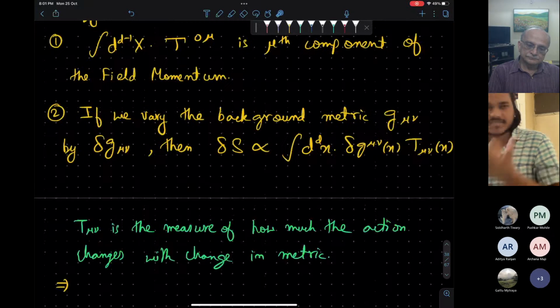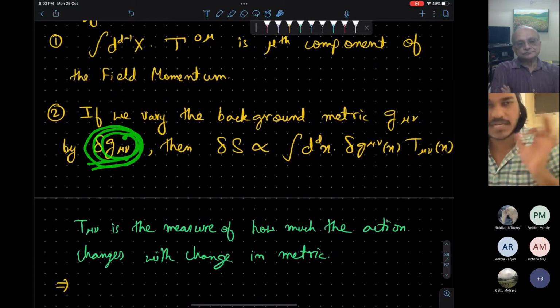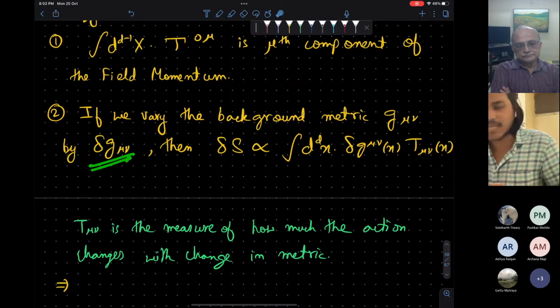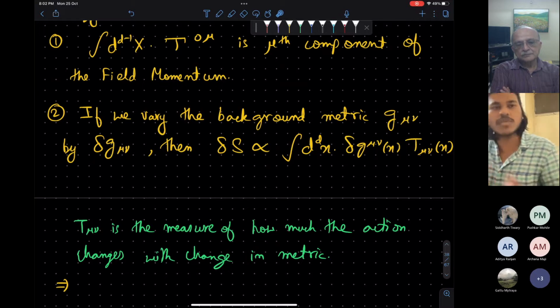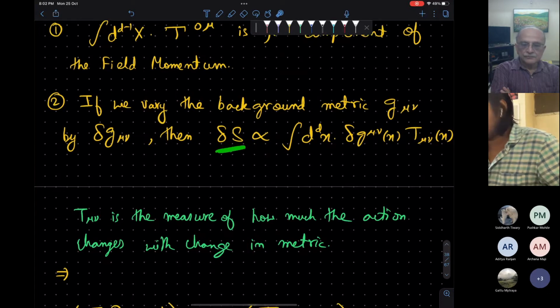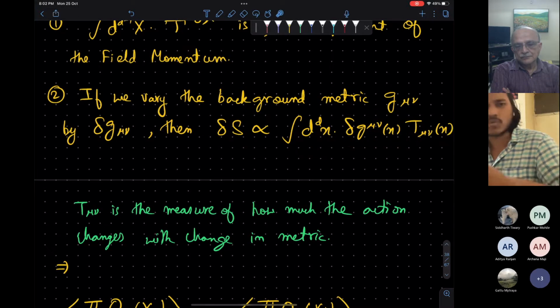Just a comment on what the stress energy tensor is. When we vary a metric, note that this is not the quantum fluctuation in the metric. Now there is no gravity, but when I say that I'm changing the metric in a CFT calculation, I'm actually going to a new space. I'm working with a new theory. So I will be computing formulas which relate correlation functions in two different theories, but still CFT. The variation in the action when we vary the metric will be this, delta G mu nu, and T mu nu will be the measure of the variation.